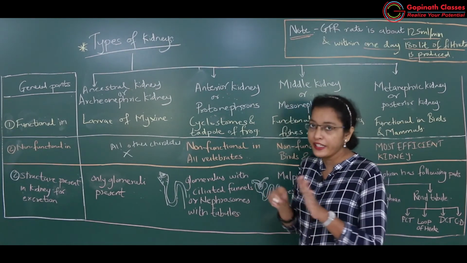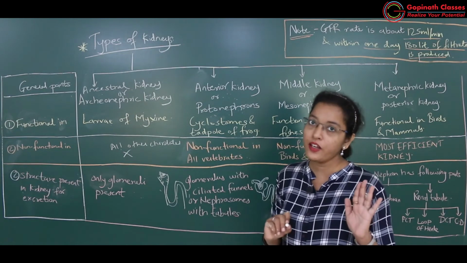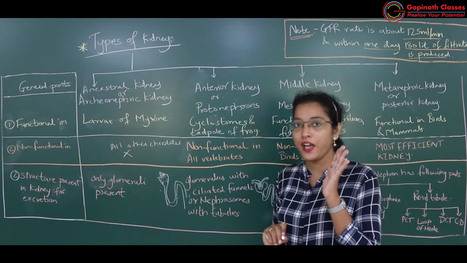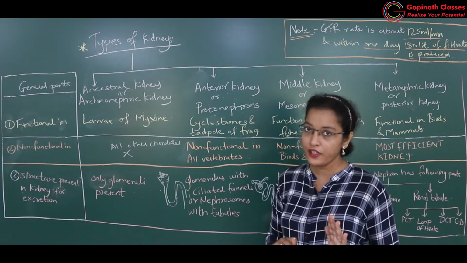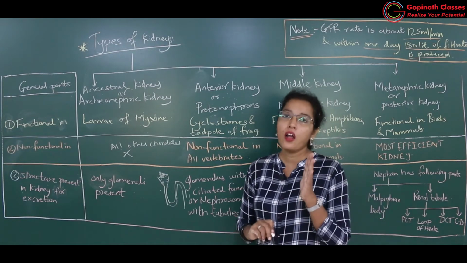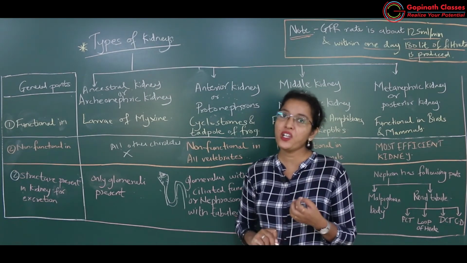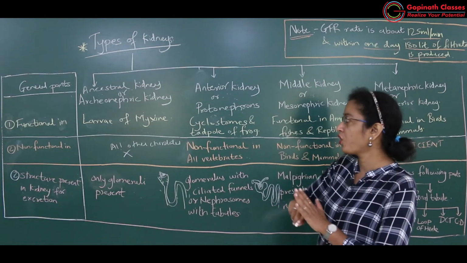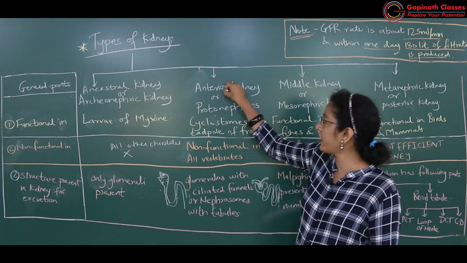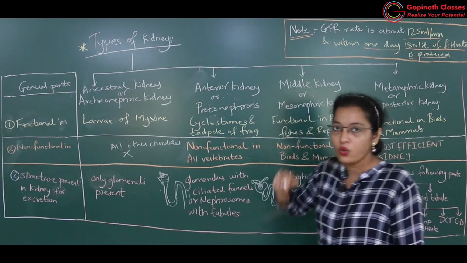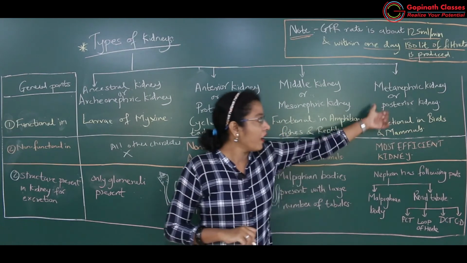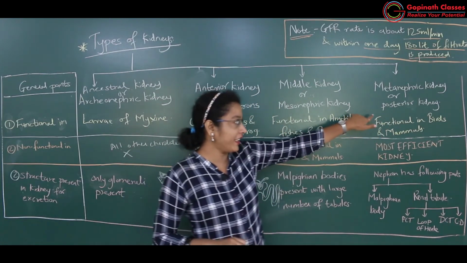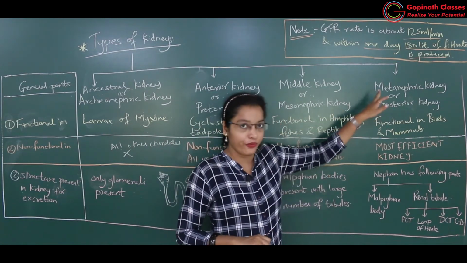Okay, anterior kidney is not there in fishes, amphibians and reptiles. Birds and mammals will altogether have non-functional anterior kidney and middle kidney, but a functional last one, that is posterior kidney, that is metanephric kidney.